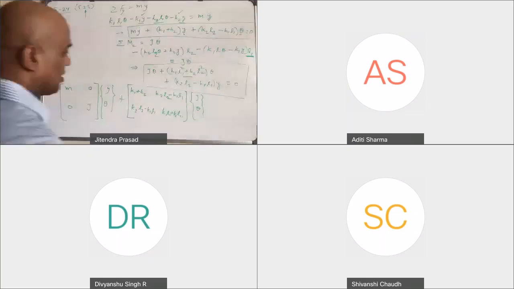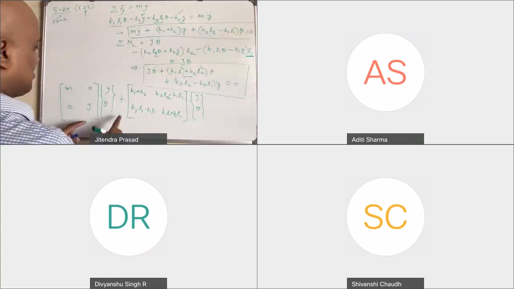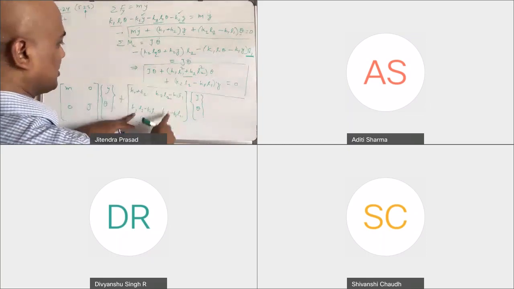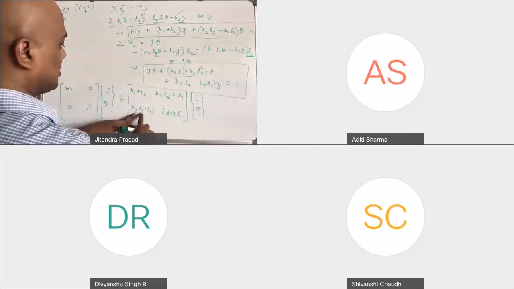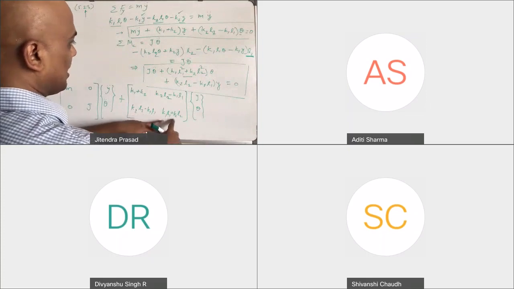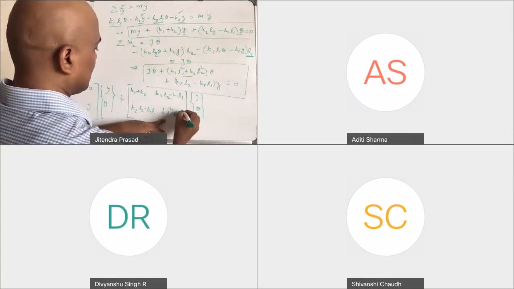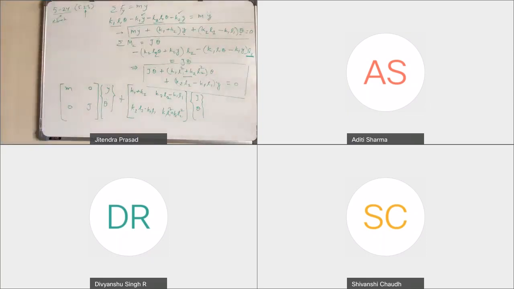So yes, you are right. Here we have to make it accordingly. So, for J theta, from the second equation we get the y term K2 L2 minus K1 L1, and there we have K1 L1 square and K2 L2 square. Is it correct now?